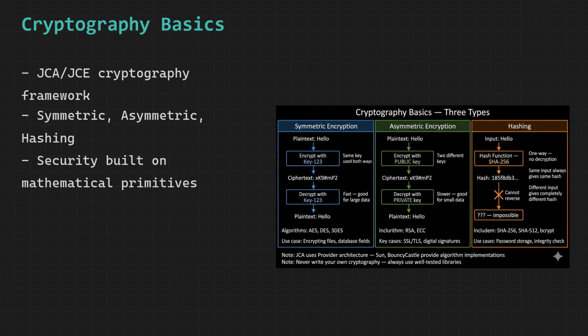Hashing is fundamentally different from encryption. It is one way. A hash function takes any input and produces a fixed-length fingerprint. You cannot reverse the process. The same input always produces the same hash. But changing even one character in the input produces a completely different hash. This makes hashing ideal for storing passwords. You store the hash, not the password itself.